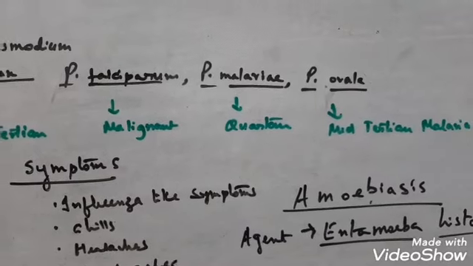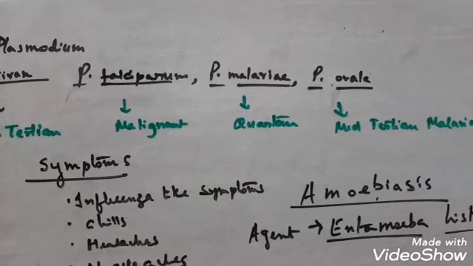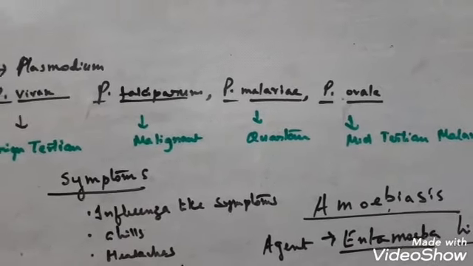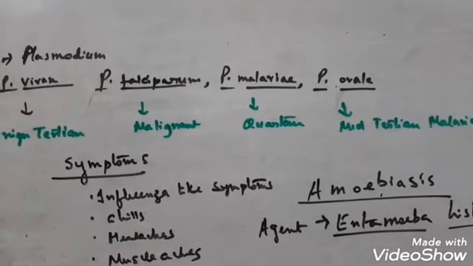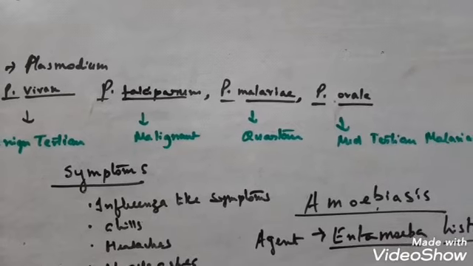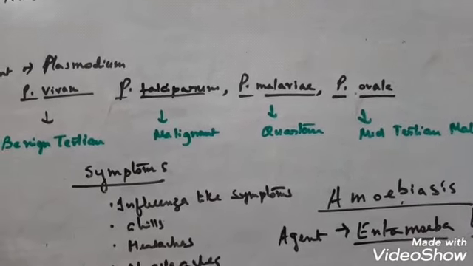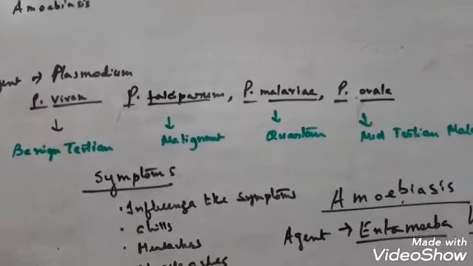Okay. Now you see this is found in large numbers in the large intestine. So Entamoeba is found in the large intestine. The transmitting agent of this pathogen is generally the housefly. It transmits the parasite from the fecal matter of the infected person to a healthy person through contaminated food. Okay. Now what are the symptoms?